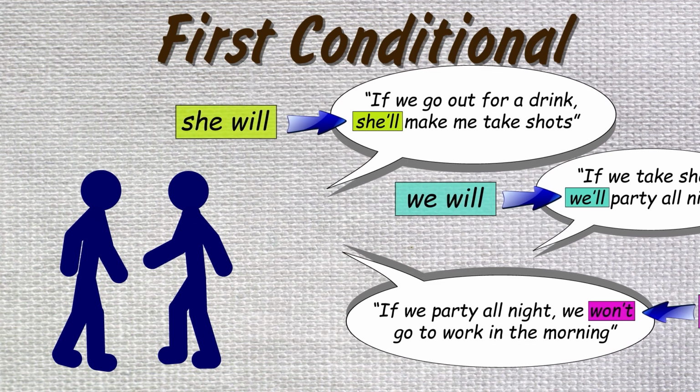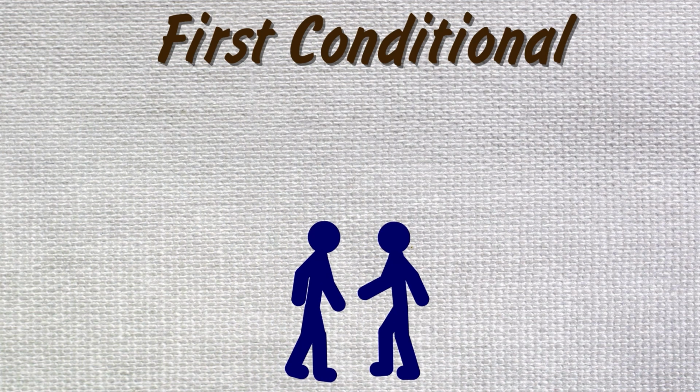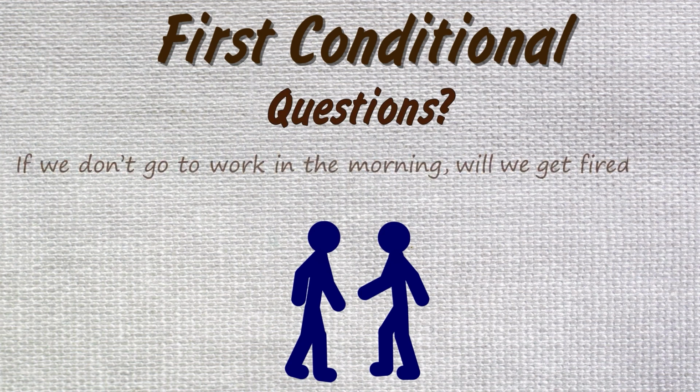Okay, we're almost at the end of the video, but there's still one important structure we need to know, and that's how to make a question in the first conditional. Look at this example. If we don't go to work in the morning, will we get fired? Making a question in the first conditional is easy. Just change the order of the subject and will. So this sentence is a question, now it's affirmative. Now it's a question, now it's affirmative. Now it's a question.